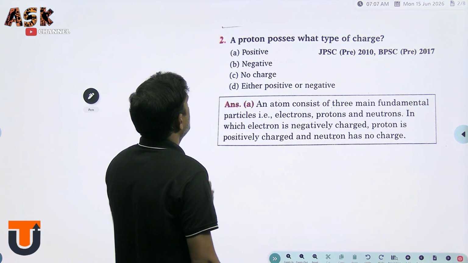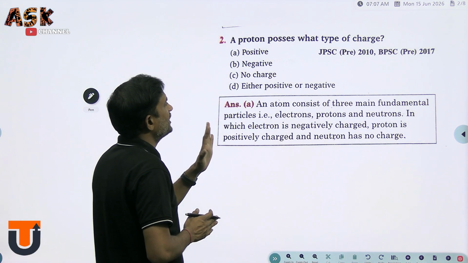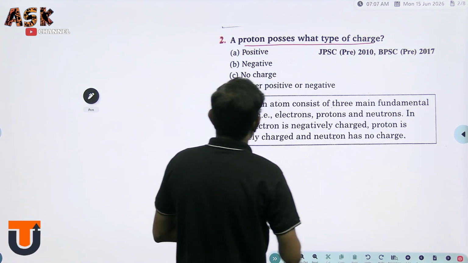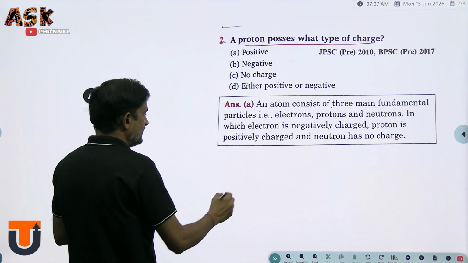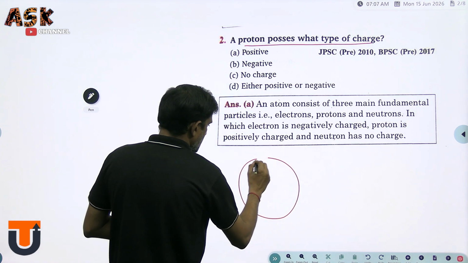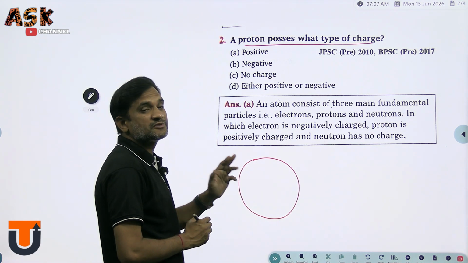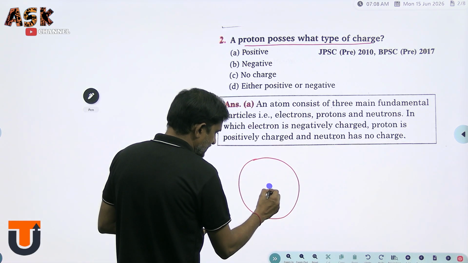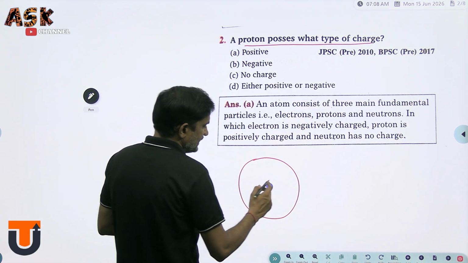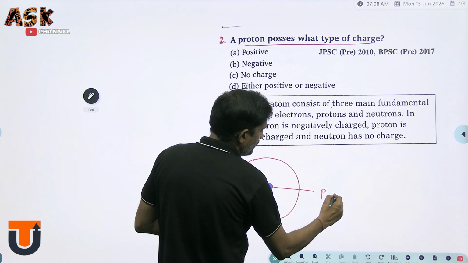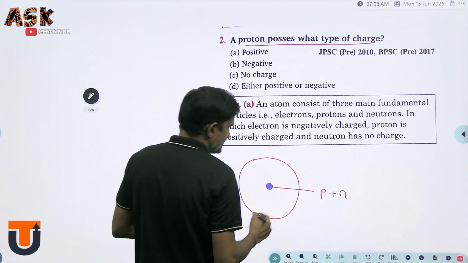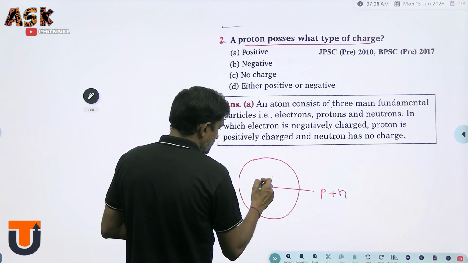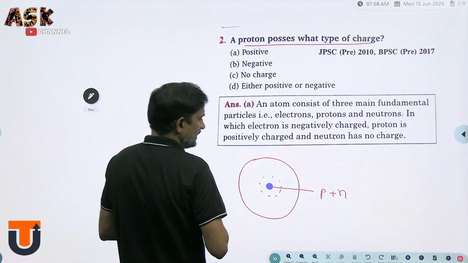Let us see the next question: a proton possesses what type of charge? First, keep in mind this is the atom. The shape of the atom is spherical. The center of the atom is the nucleus. Inside the nucleus, protons and neutrons are present. Around the nucleus there are electrons.